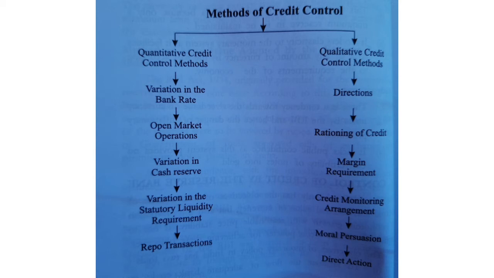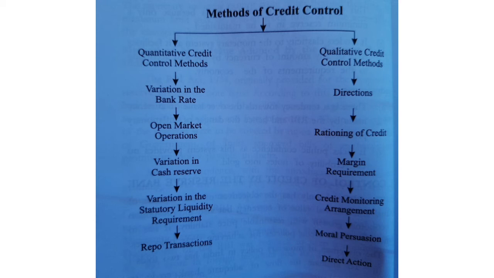Variation in cash reserve ratio. So, every scheduled bank is required to keep a certain minimum percentage of their deposits with the RBI, which is known as the cash reserve ratio. Now, the RBI makes use of this cash reserve ratio in order to manipulate the system of money supply in the country. Larger the reserve, lesser is the power of the banks to create credit, and smaller the reserves, greater is the power of the banks to create credit. So, RBI uses the variation in cash reserve ratio to control the credit.